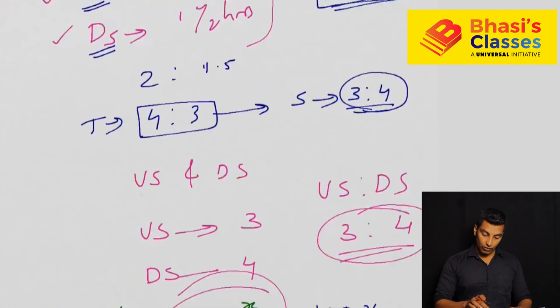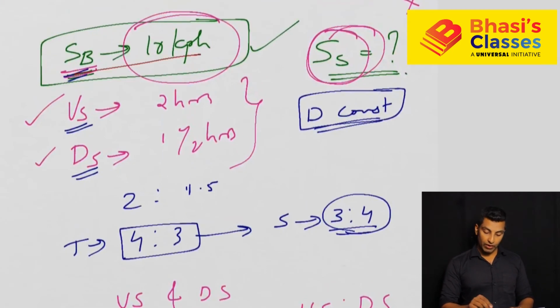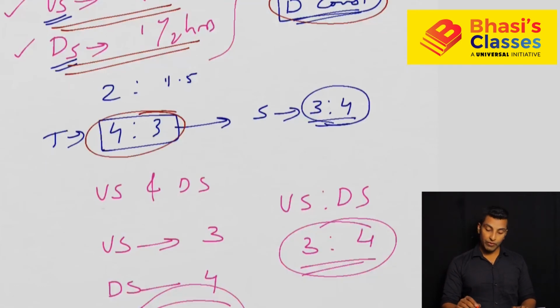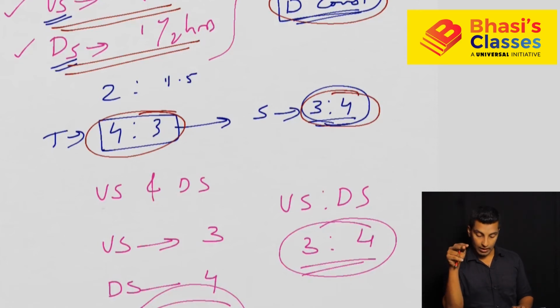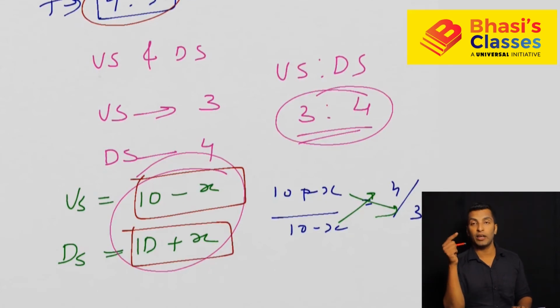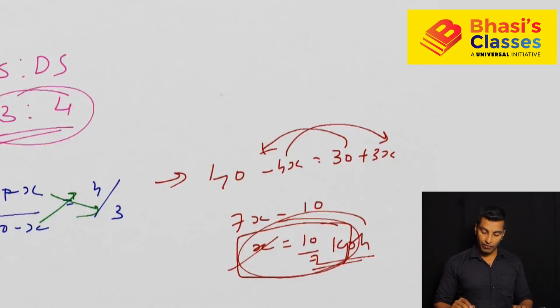So I hope you understood this. What is given in this question is the speed of the boat, the upstream time taken, and the downstream time taken, and the speed of the stream is what you need to find out. We know the distance is constant. From that we understood that if the time is given, we can find the speed ratio, because if distance is constant, speed and time are inversely proportional. And speed we can write as 10 minus x and 10 plus x, if we assume that the speed of the stream is x. So (10 plus x) divided by (10 minus x) we can write as 4 by 3. From that we can find the value of x, and we got it as 10 by 7 kilometer per hour. And that's the speed of the stream.